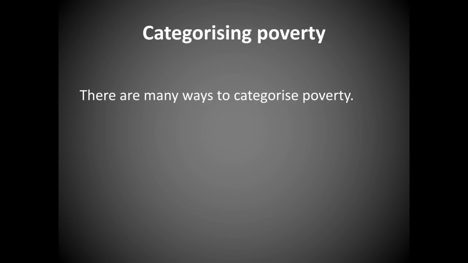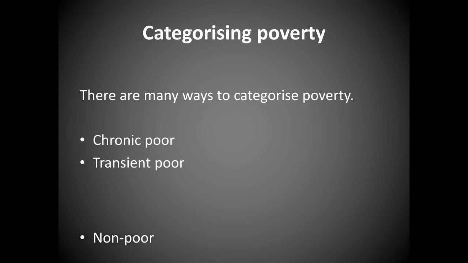When we talk about types, there are many ways to categorize poverty. Amongst them, the first is chronic poverty. We will study what chronic poverty means in the next slide. The next is transient poverty, or the transient poor. You can say chronic poor, transient poor, then non-poor. So we shall understand what is chronic poor.